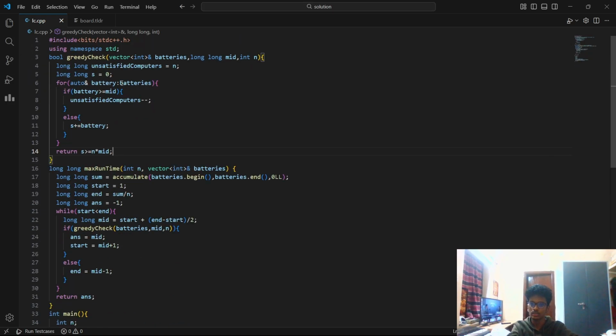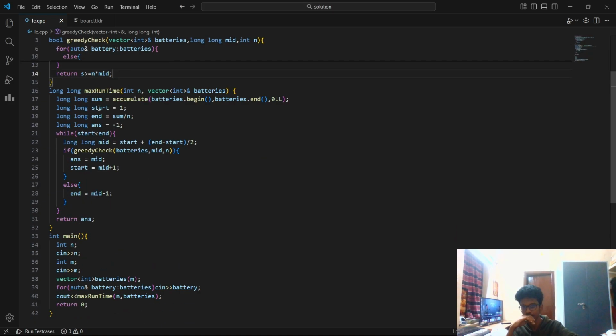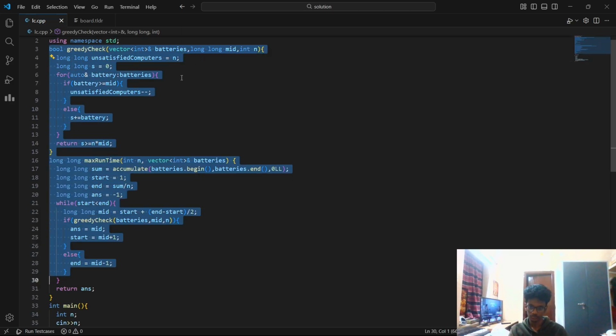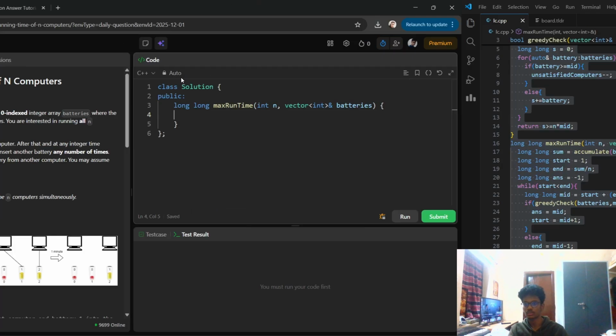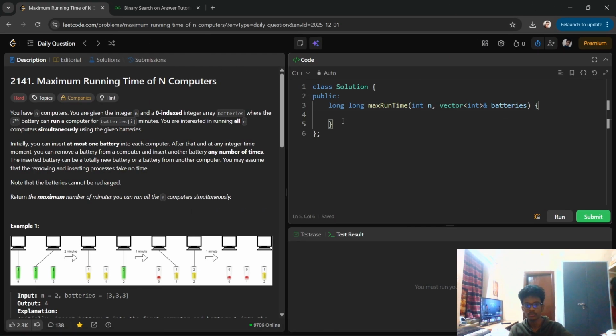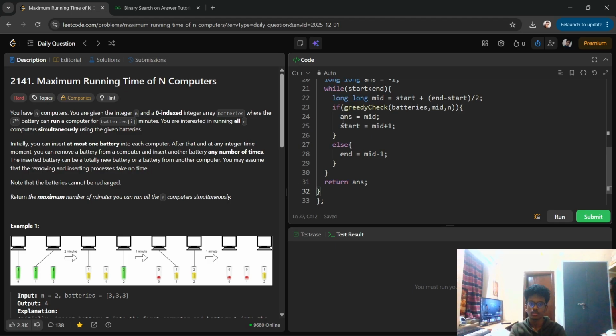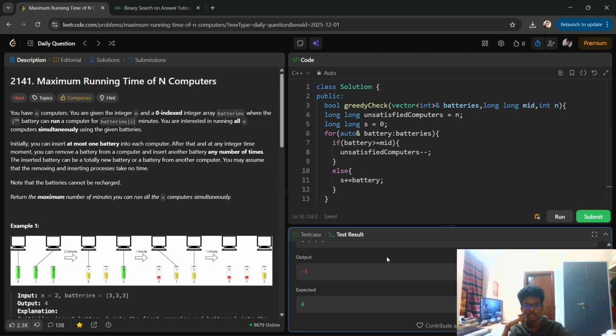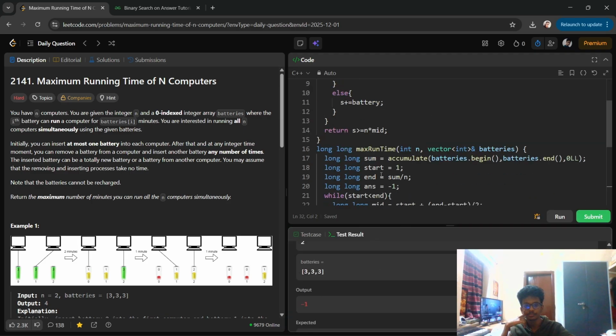All right, let's see if this works. Should we check it locally or should we directly submit it to LeetCode? Let's try running it in LeetCode itself. Okay, hopefully it should pass because everything seems right. It gave me a wrong answer.